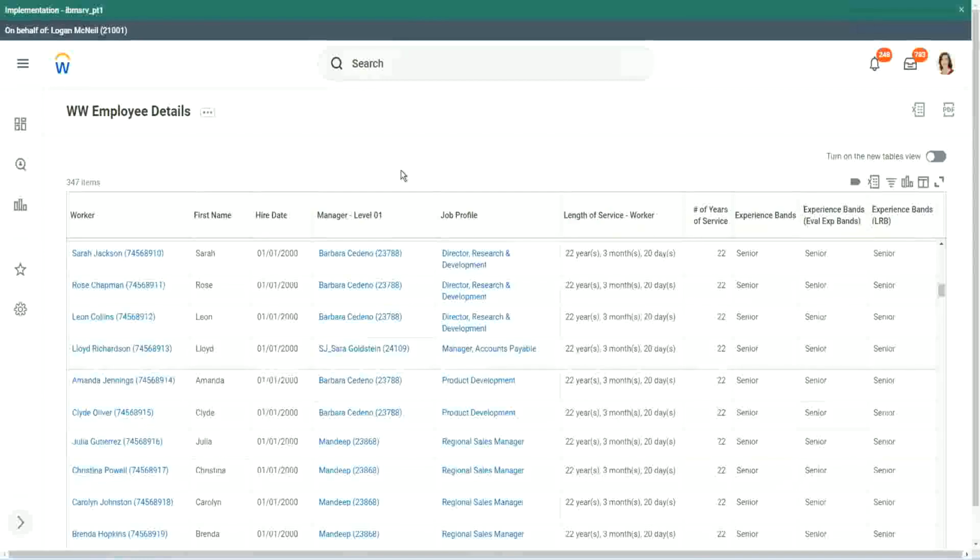Then we saw evaluate expression band, which is very similar to evaluate expression, but the only limitation being it can return only a fixed text kind of output. Correct. And then we looked at lookup range band.